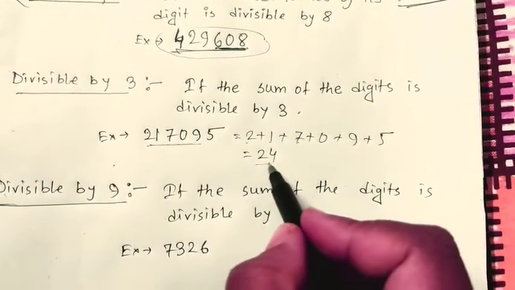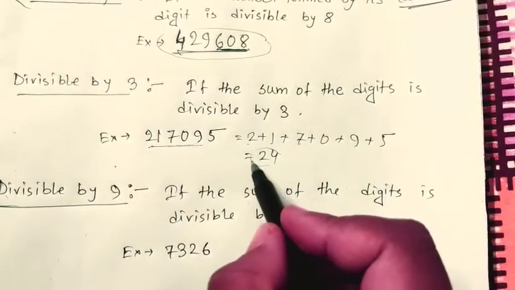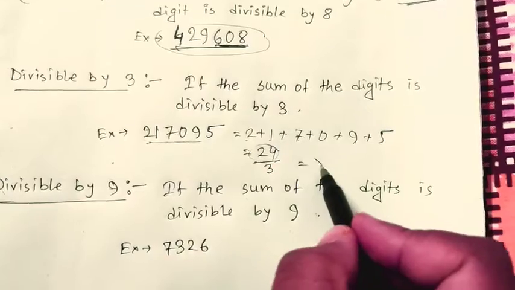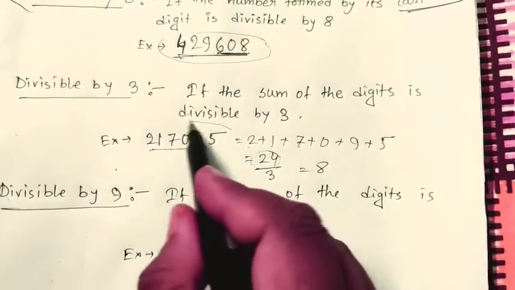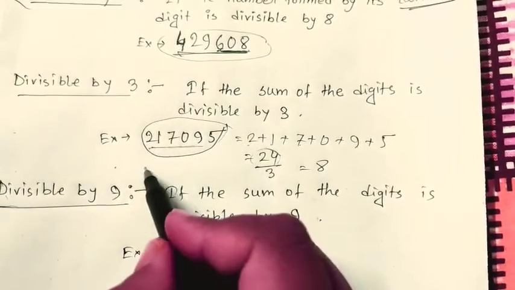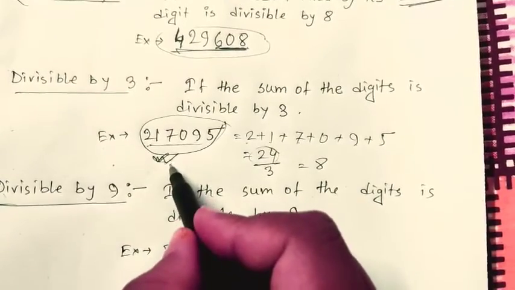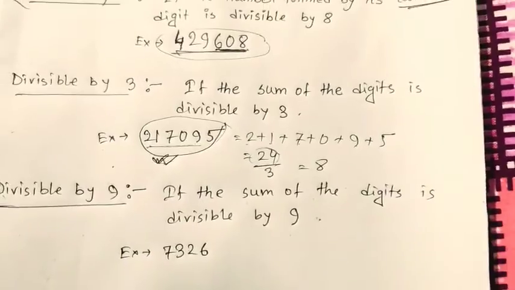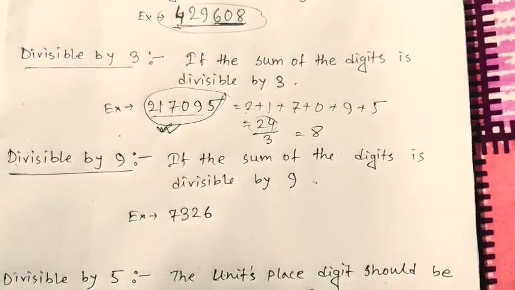And 24 is divisible by 3. If the sum of the digits is divisible by 3, then obviously the number is divisible by 3. So the whole number will be divisible by 3, because the sum of the digits is divisible by 3. So this is the divisibility rule by 3.